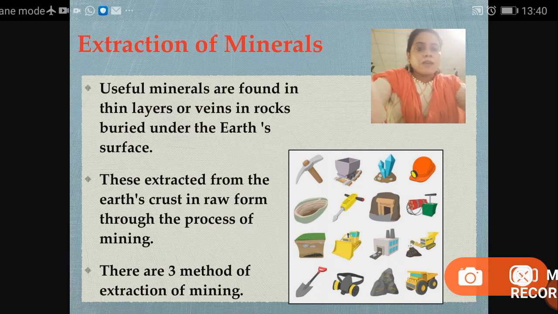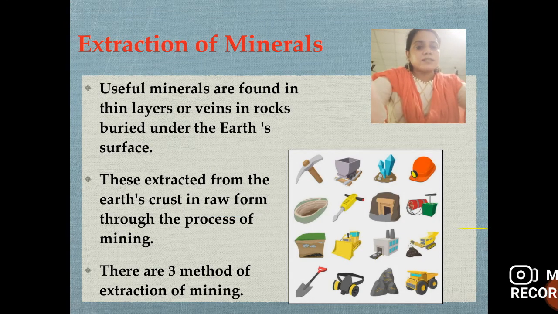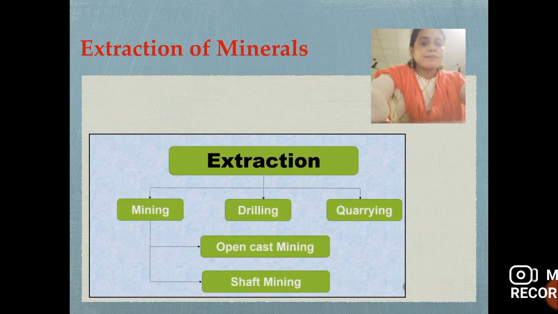How can we extract them from the earth's crust? We find them in raw form, and by which process? By the mining process we can remove them from the earth's surface, but they would be in raw form. There are three methods of extraction. So let's see what these three methods are.